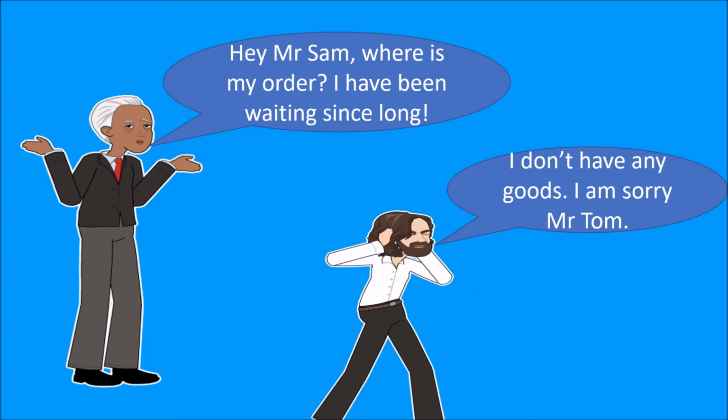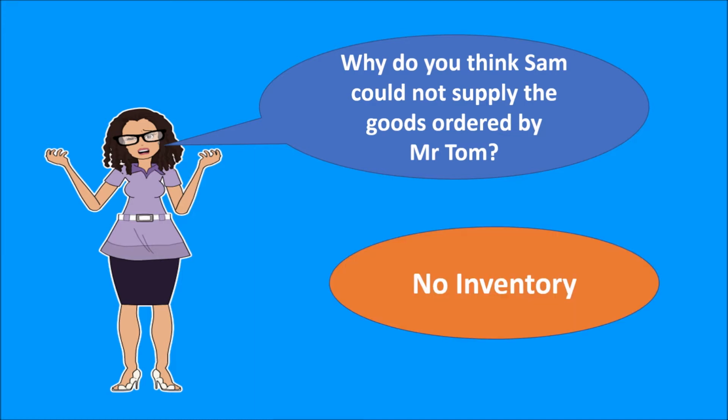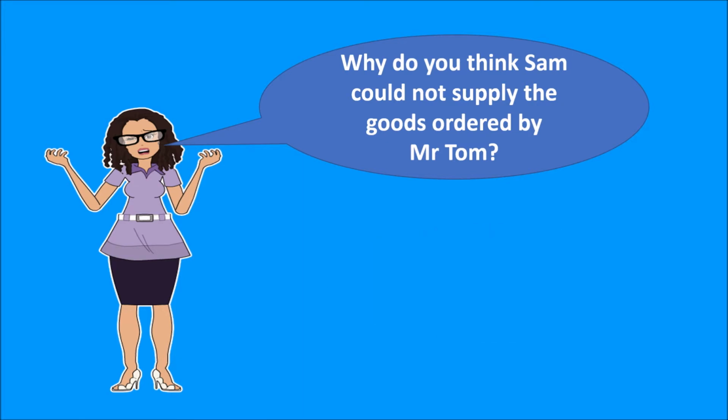Hey Mr. Sam, where is my order? I've been waiting since long. I don't have any goods. I'm sorry, Mr. Tom. According to you, why do you think Sam could not supply the goods ordered by Mr. Tom? The reason is there was no inventory available. But in a real business situation, do you think a situation like this should exist?